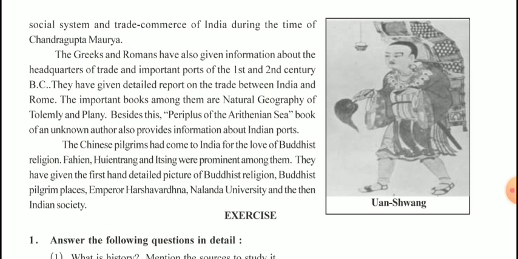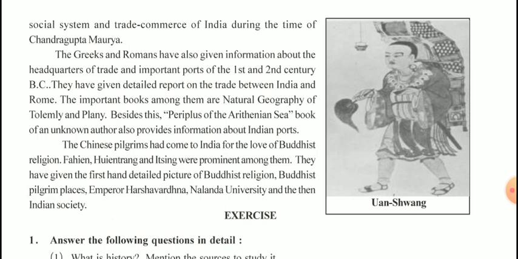The Greeks and the Romans have also given information about the headquarters of trade and important ports of the 1st and 2nd century BC. They have given a detailed report of trade between India and Rome. The important books among them on natural geography are by Ptolemy and Pliny. Besides this, the Periplus of the Erythraean Sea, a book of an unknown author, also provides information about Indian ports.